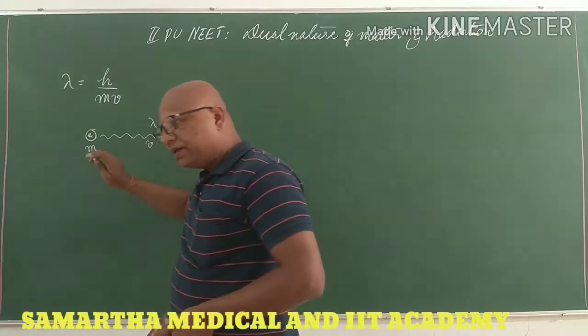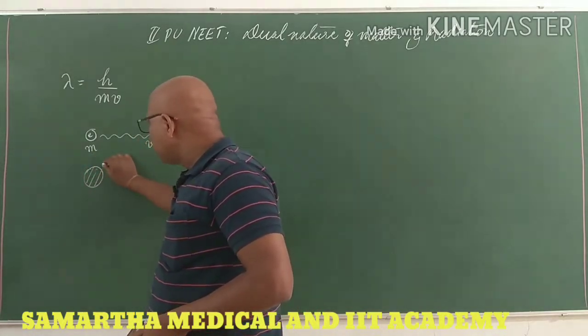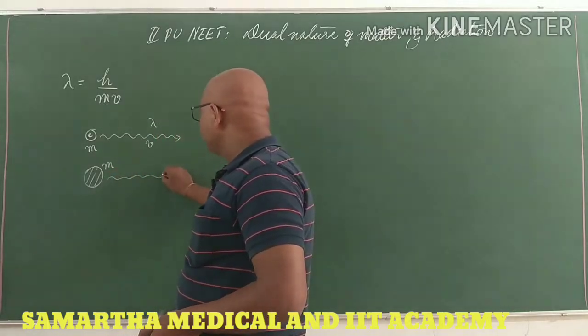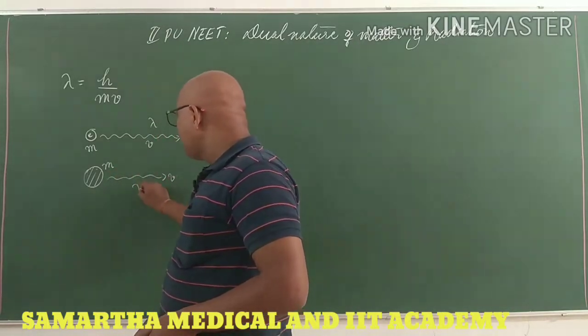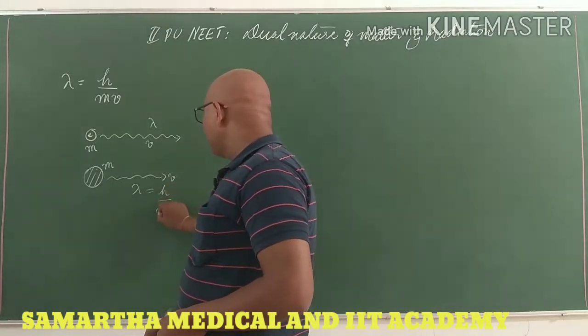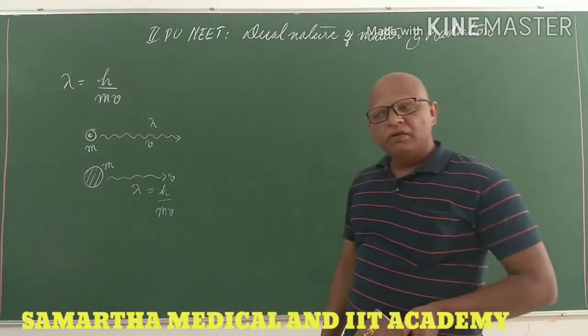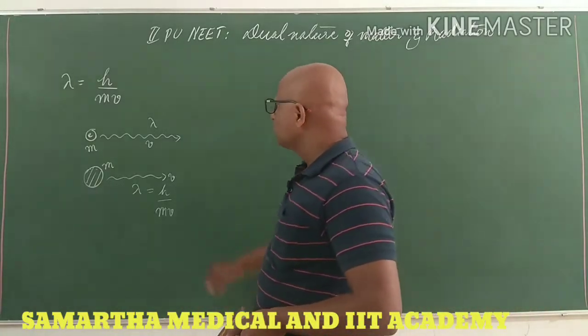Any particle of mass m moving with a certain velocity v can have a wavelength lambda given by h by mv, where m is the mass and v is the velocity of the particle. This much we have understood.